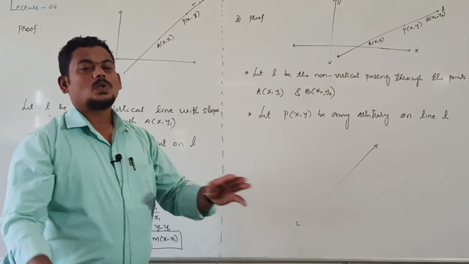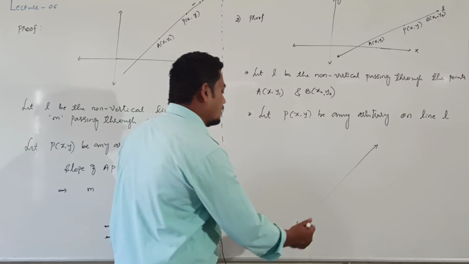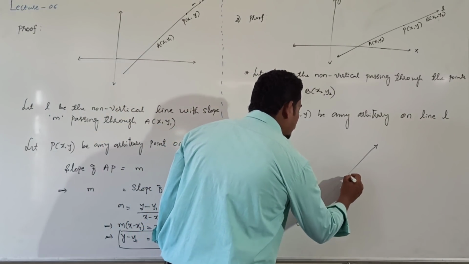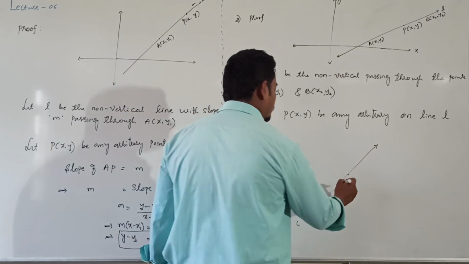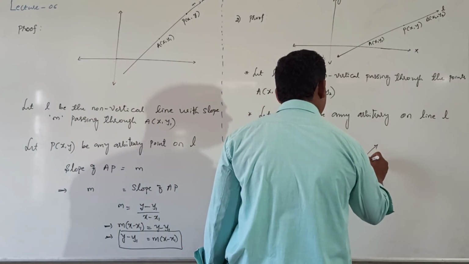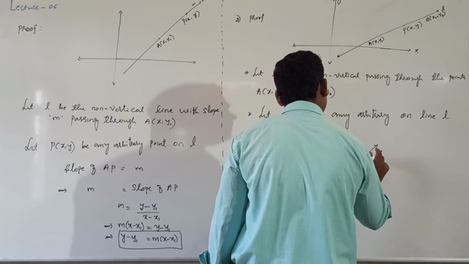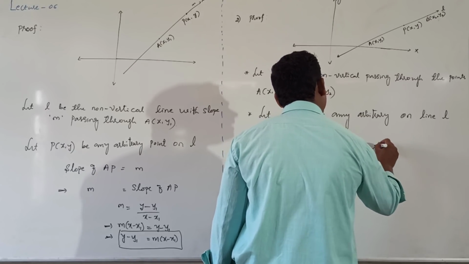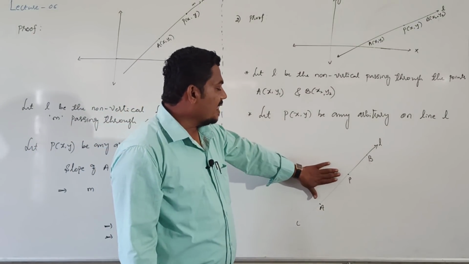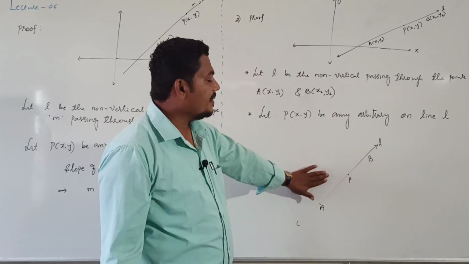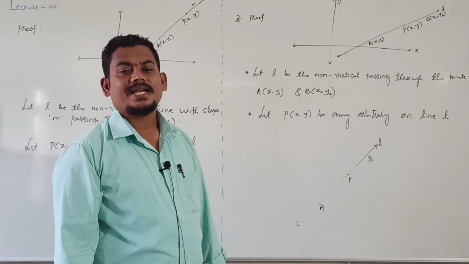With this line, two lines coincide: AP is coinciding and PB also coinciding with L. Means AP line and AB line are coinciding lines.